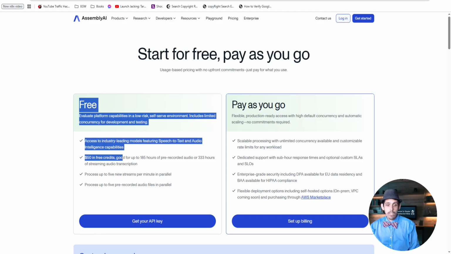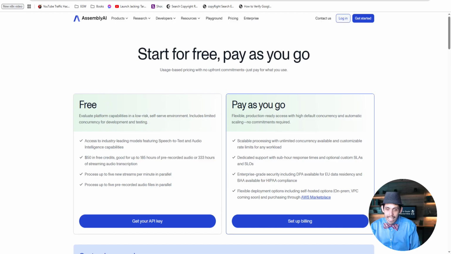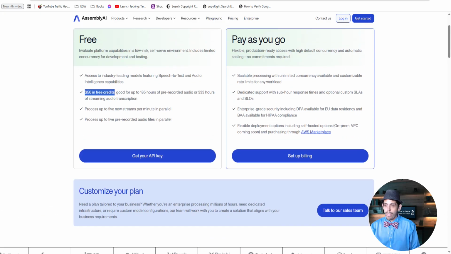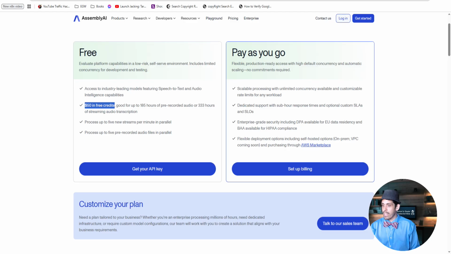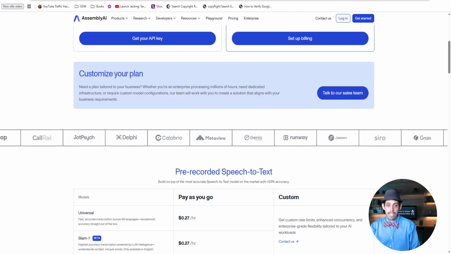They give you a free $50 in credits, which I used for like 2 months on a bunch of hours. That's 185 hours worth of transcriptions. No wonder it only costs you 11 cents. When you go through the $50, then they start charging you 11 cents. Oh, and I think my number's off. There are the names down there on the bottom, if you lift that up just a little bit. Oh yeah, Delphi.